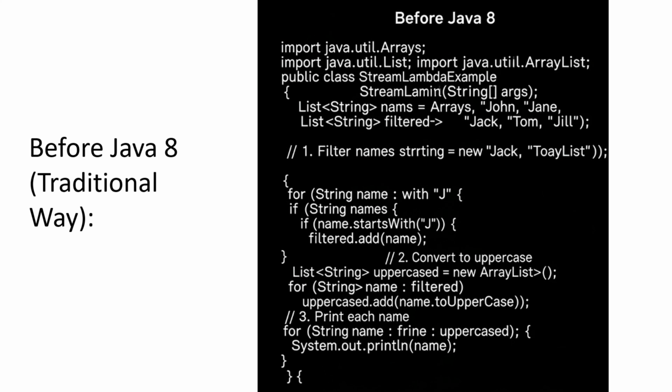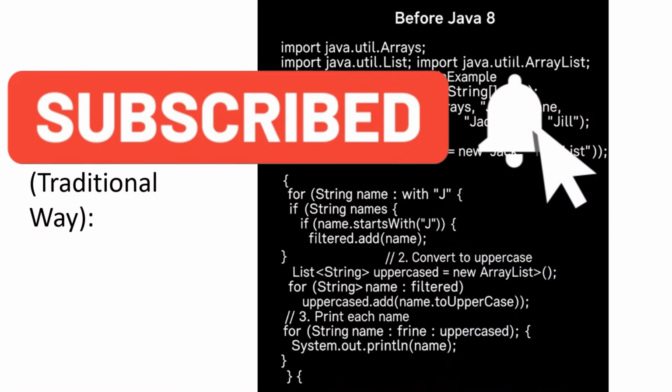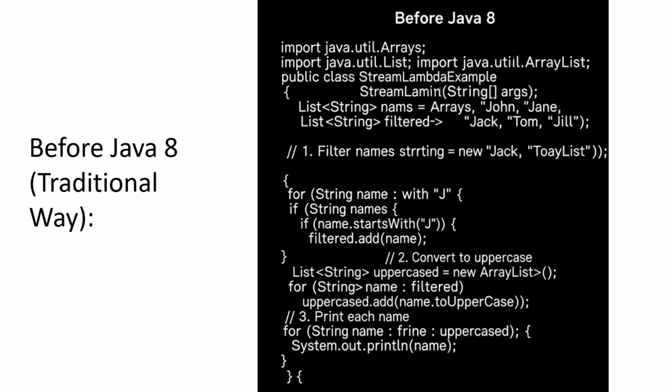Now if you look at this code, we'll come to the exact Java 8 way of writing the lambda expression and the Stream API together. But before that, let's look at an example of what problem it solves. Before Java 8, it was the traditional way we used to write. If you see here, there is a Java class with a list of names and other things.